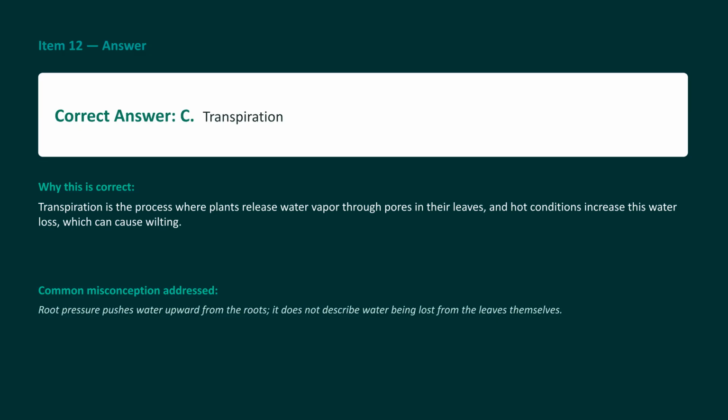The correct answer is C, transpiration. When air becomes hot and dry, the evaporation rate spikes, forcing the plant to lose water vapor through its leaf pores much faster than it can replace it, resulting in wilting. Students sometimes guess choice B, root pressure, but root pressure describes an upward push from the bottom, not the mechanism of water escaping from the leaves into the atmosphere.